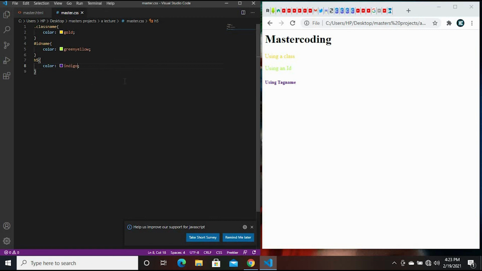So that's the basics of CSS. Just keep practicing these codes and you get better with time, because practice makes perfection.